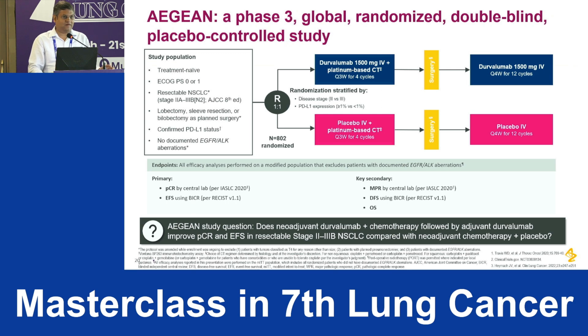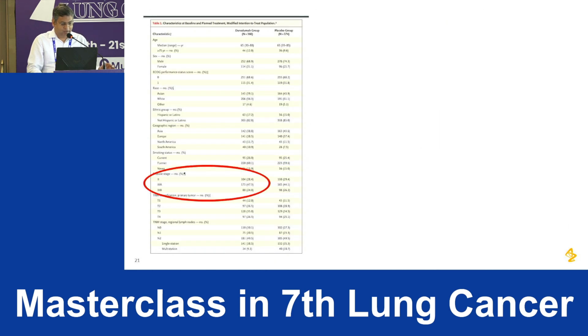This is the adjuvant trial where the drug was durvalumab, perioperative durvalumab. Even in this trial, sir was telling that stage 3B patients were 24%, whereas in the CTRT followed by IO maintenance trials, a large chunk of patients were stage 3B.